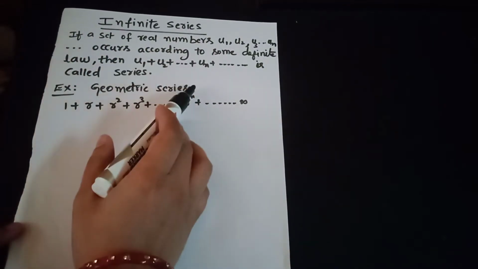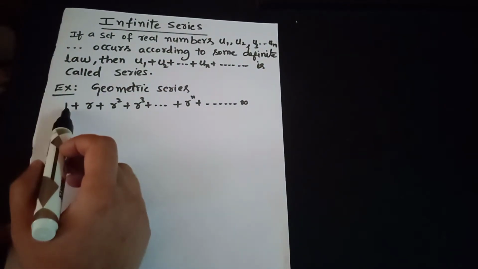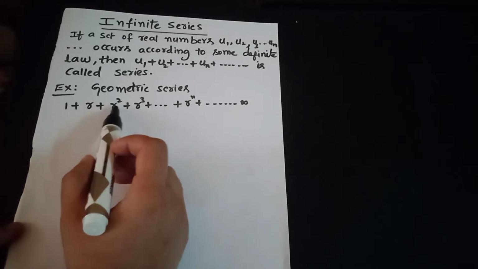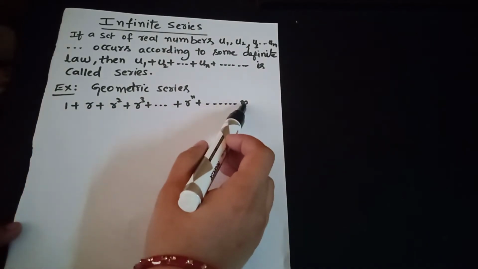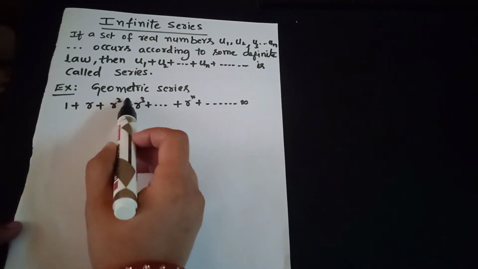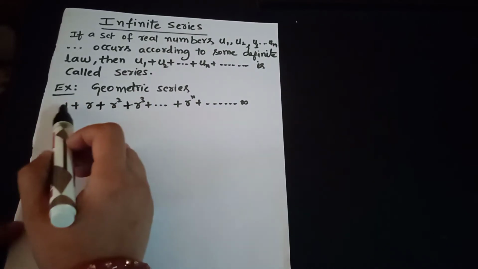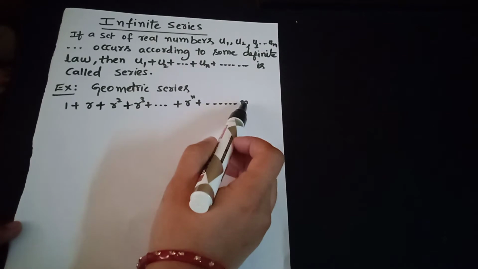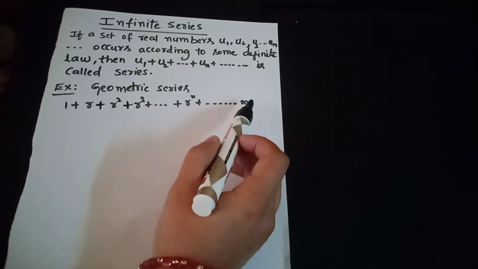An example of an infinite series is the geometric series: 1 plus r plus r square plus etc. up to infinite terms. This is a series, meaning there is a plus sign in between, and it contains an infinite number of terms.